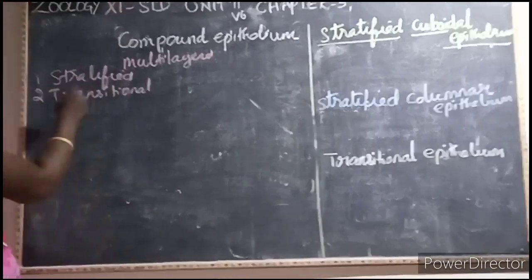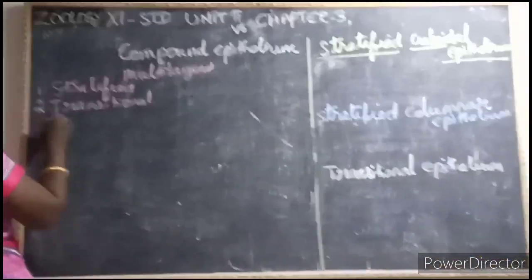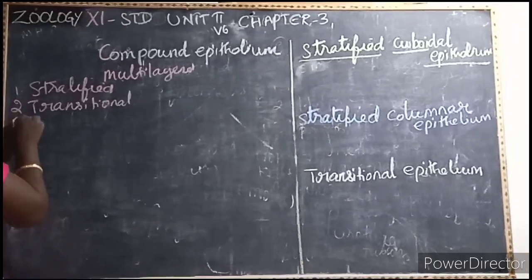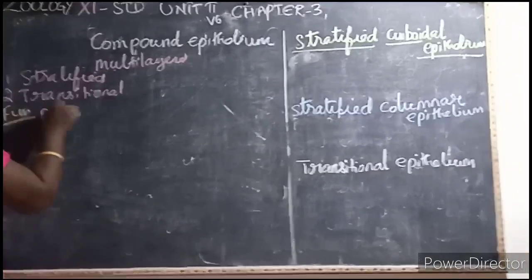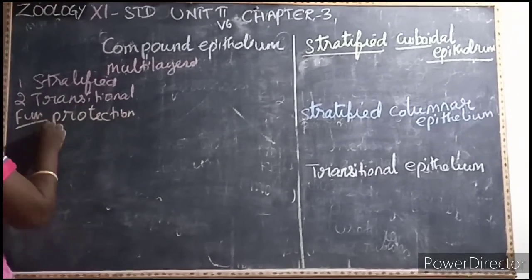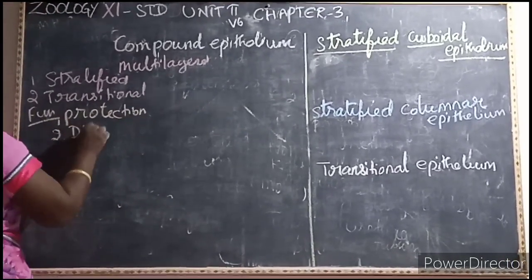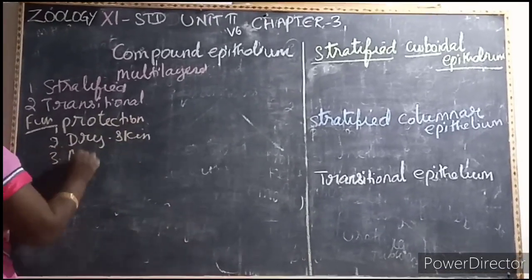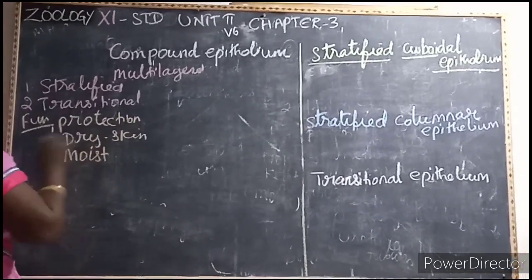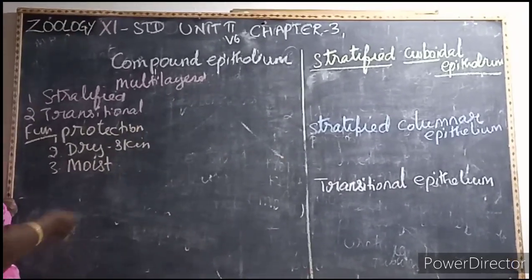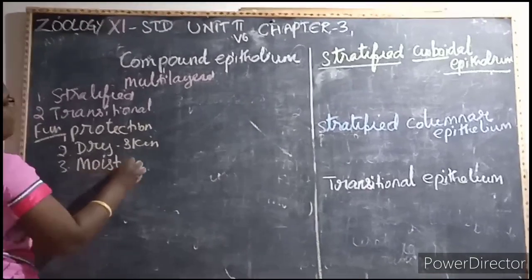Then again this compound epithelium, the main function, the first one, it gives protection. It gives protection against chemical and the mechanical stress. Then a second one, it covers the dry area of the skin. Then a third one, moist content of our body, that is a esophagus, buccal cavity, then vagina.